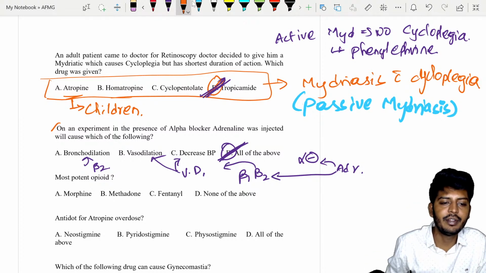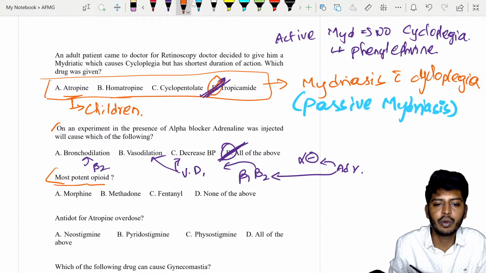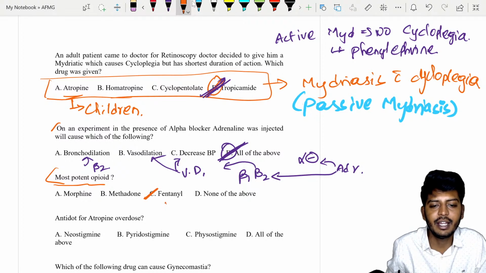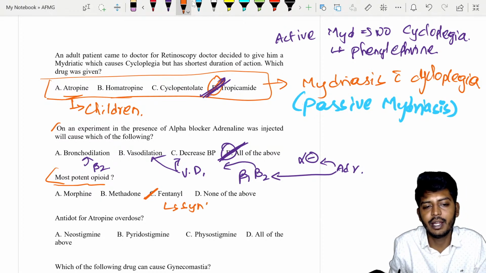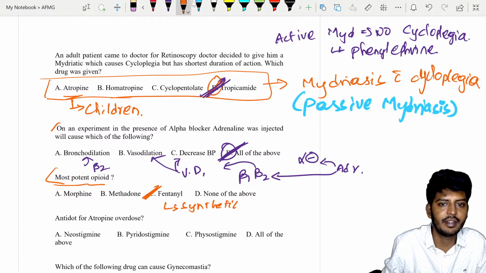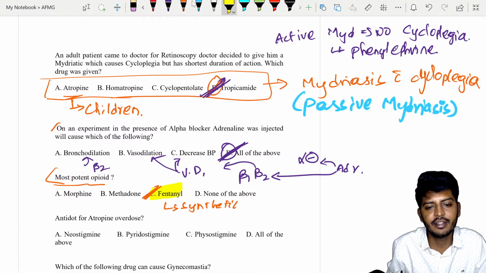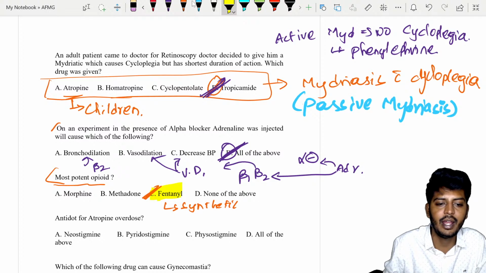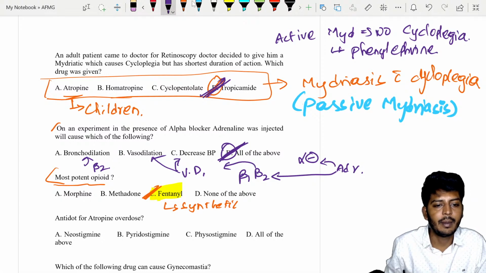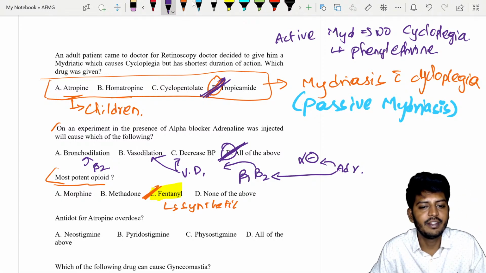Most potent opioid. This is a very favorite question of examiner. Most potent opioid is always fentanyl. It is a type of synthetic opioid. The correct answer is fentanyl. This is asked very many times. Okay. So morphine is a prototype opioid. They are interested in most potent opioid.